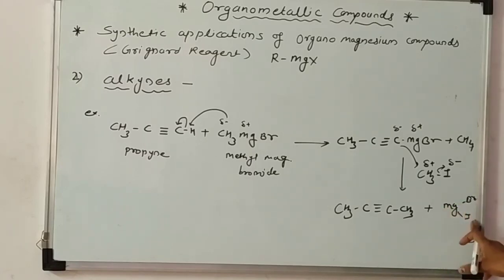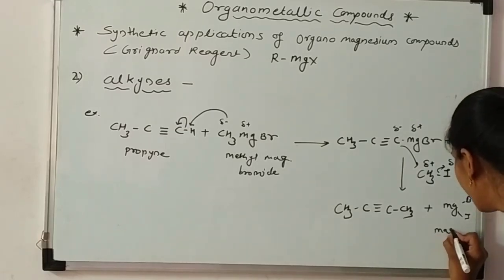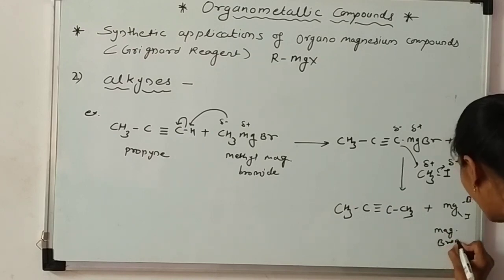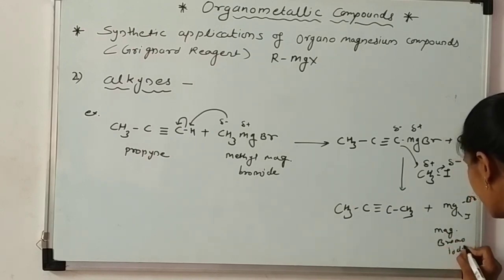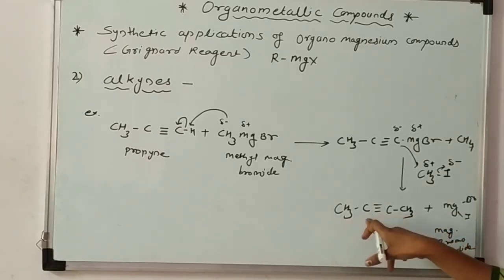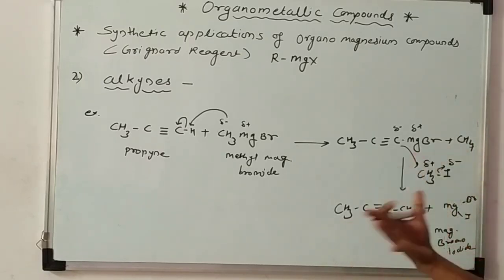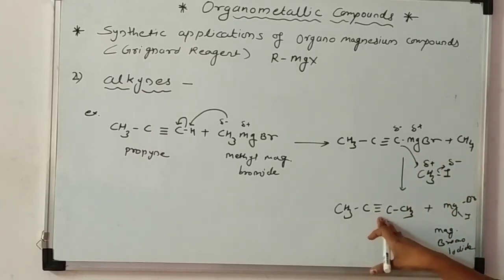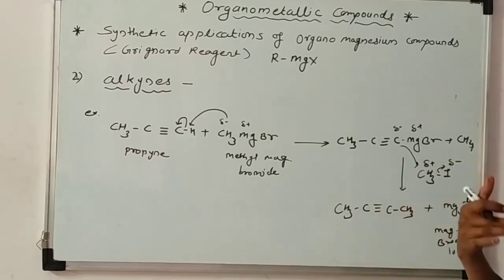Here both are halogen compounds, so we go by alphabetical order, bromo and iodo. Bromo is first: magnesium bromo iodide. And the alkyne has 4 carbon atoms, that means butane.